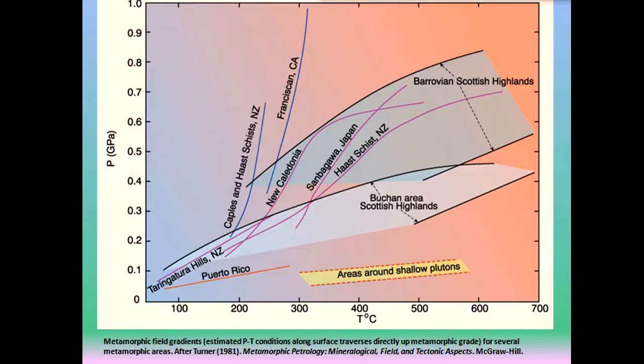This is another metamorphic field gradient diagram, and it clearly shows the difference of the pressure temperature conditions of Barrovian zones and Buchan zones.